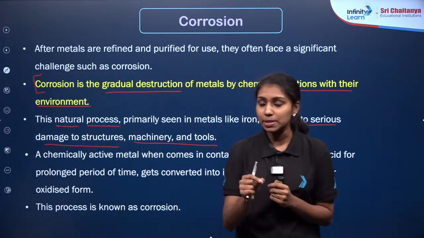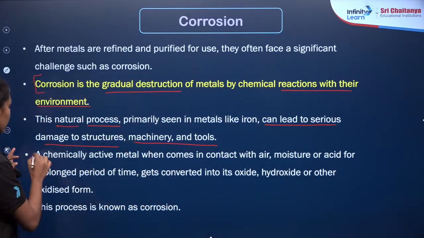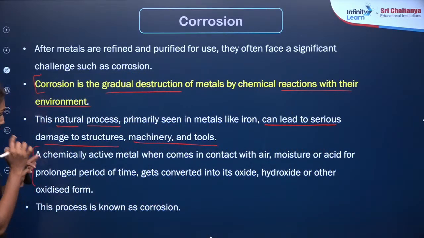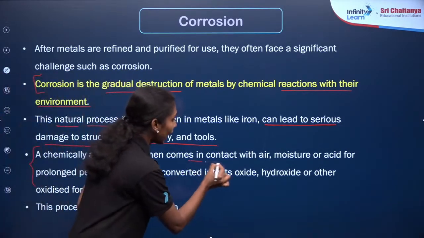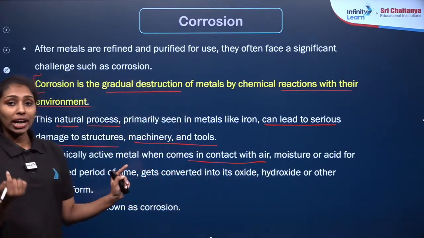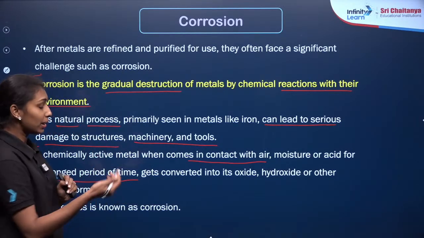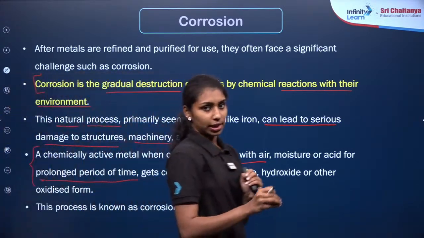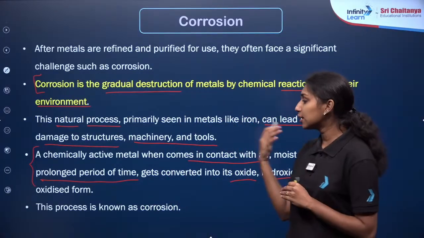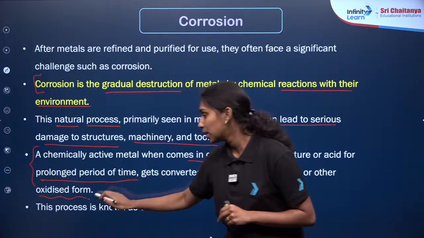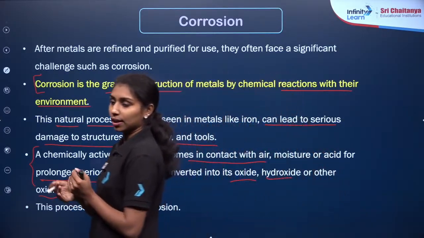Now, in terms of chemistry, we can again define corrosion. A chemically active metal, when it comes in contact with air, moisture or acid for a prolonged period of time, will be converted into its oxide, hydroxide or other oxidized form. This process is known as corrosion in terms of chemistry.